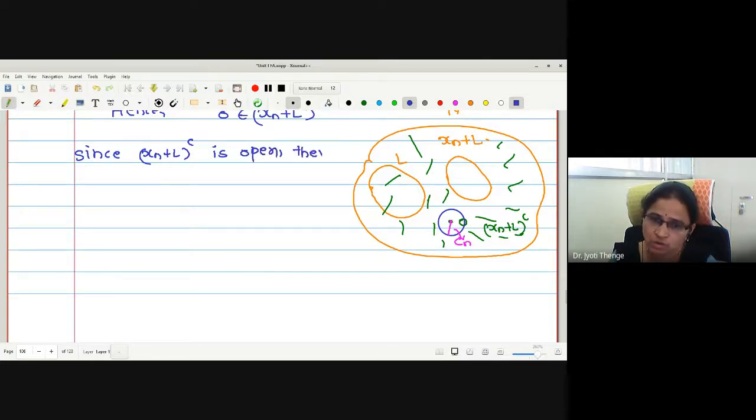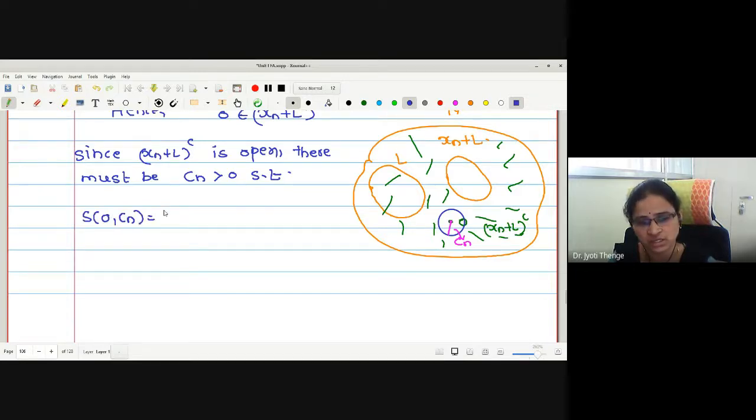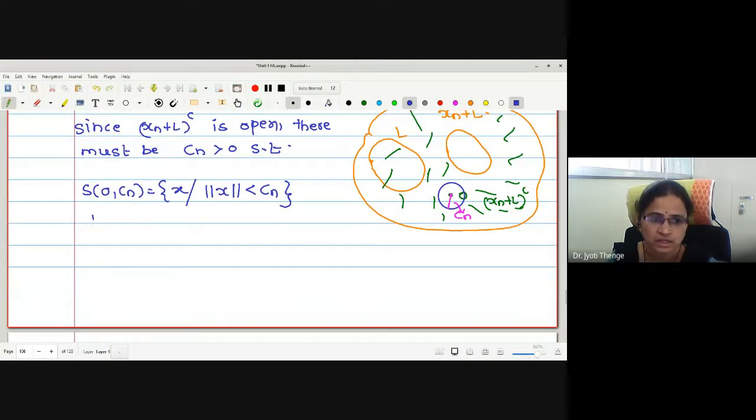there must be a positive constant, some radius Cn greater than 0, such that the sphere S of 0 centered at 0 with radius Cn, the elements x such that norm of x is strictly less than Cn, is wholly contained in which space?